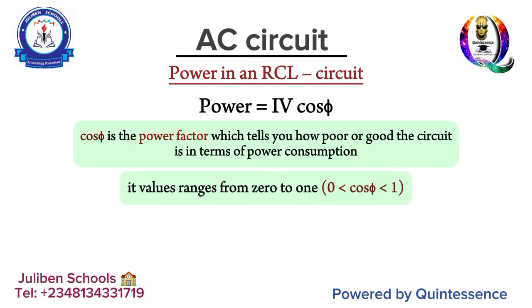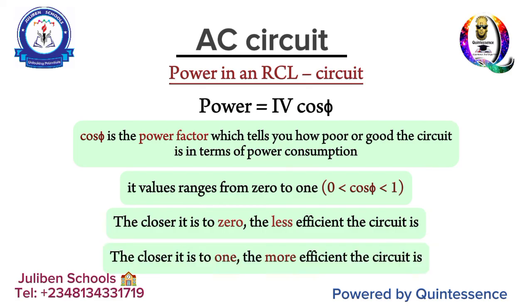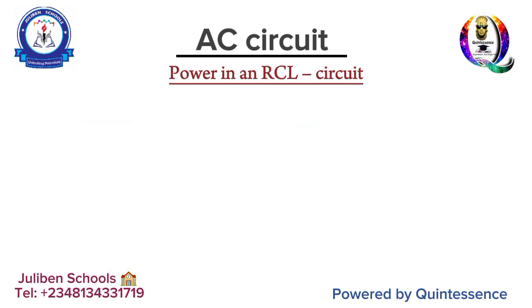And the value of cos phi ranges from 0 to 1. The closer it is to 0, the more poor, if there is a word like that, the circuit is in terms of power consumption. The closer it is to 1, the more effective the circuit is in terms of power consumption. Okay? Good.